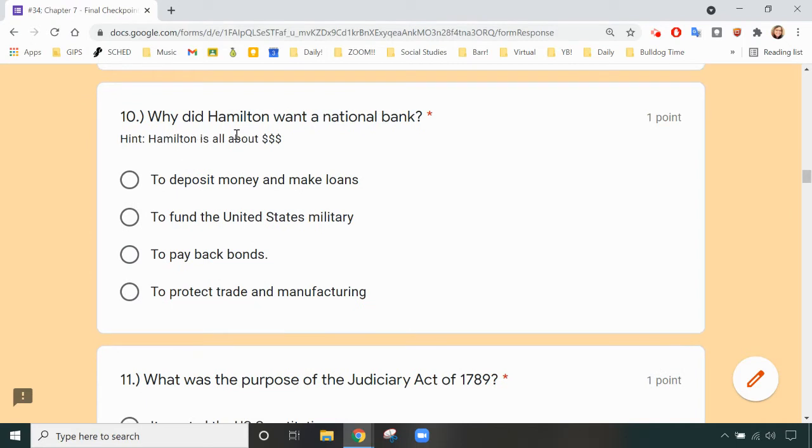Number 10. Why did Hamilton want a national bank? Hint: Hamilton is all about the dollar signs. To deposit money and make loans, to fund the United States military, to pay back bonds, or to protect trade and manufacturing.